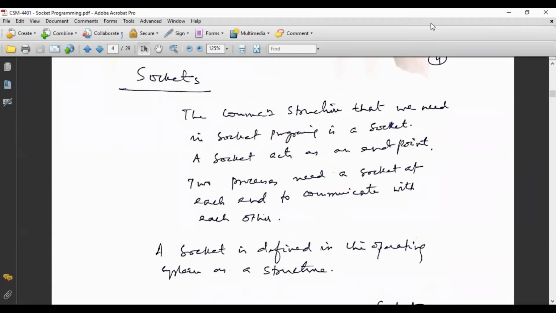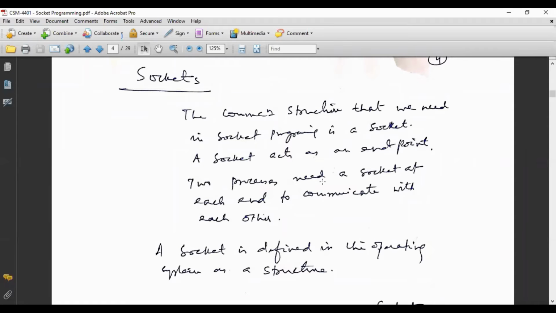So similar to that, we have communication socket. If you want to use, say for example, a server program or client program, and we want to communicate with that, you will have to create a socket, and you will have to attach the socket with this client program or server program. And using this socket, you can communicate with the client program or server program. I will discuss in the next slide what these things are. But here is the communication structure that we need in socket programming: a socket. So using the socket, we can communicate with application programs, maybe client program or maybe server program.